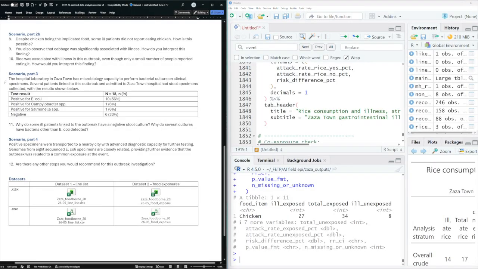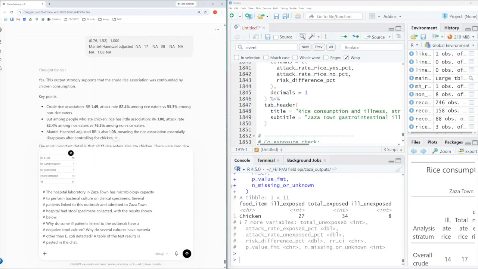So scenario 3 reads, the hospital laboratory in Zaza town has microbiology capacity to perform bacterial culture on clinical specimens. Several patients linked to this outbreak and admitted to Zaza Town Hospital had stool specimens collected with the results shown below. The question is, why do some ill patients linked to the outbreak have a negative stool culture? Why do several cultures have bacteria other than E. coli detected? So let's put this information in the chatbot and see what it says.